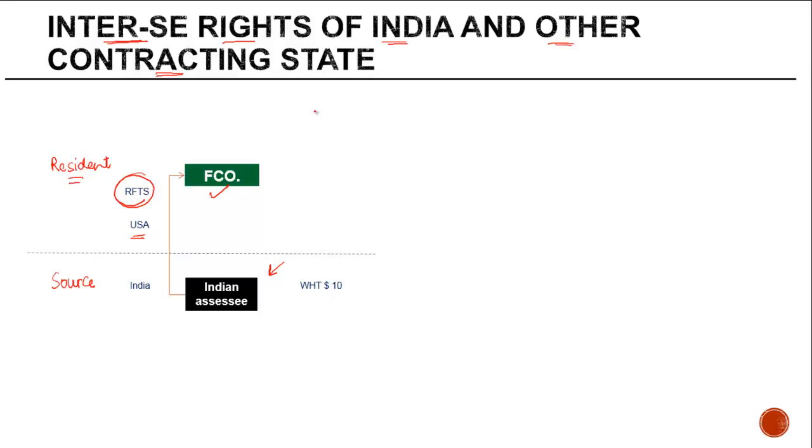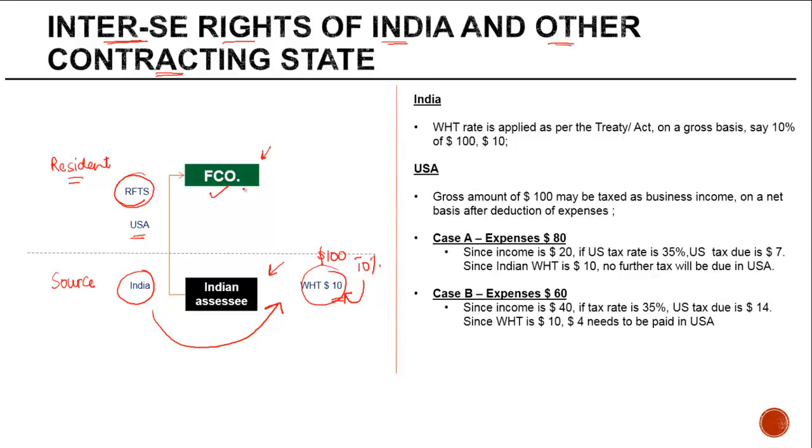Right? In case of royalty and FTS, generally what happens is that India levies a withholding tax on the gross amount. So let's say if the total payment which is being made is $100 and India applies a withholding tax of 10% on this payment, India is going to keep $10 as withholding tax from the income which is payable to the non-resident, right? This withholding tax rate, like I said, is applied as per the treaty or Act, whichever is more beneficial, on a gross basis. This 10% is applied on the gross amount of 100.